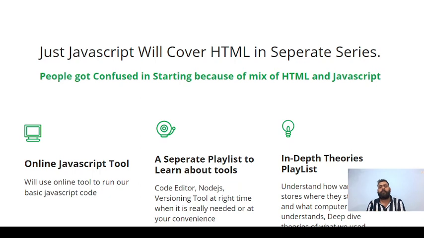So those things I'm going to deliver to you in a separate playlist, and a separate in-depth theory playlist as well, because I don't want to deliver theory to those people who want to do some practical and who want to learn the basics of the language. Theory is indeed really needed by every guy, but few people want to start with it, so that they will not get bored in the starting. If they get bored, they will leave this language. So that's why I am delivering it in a different form, so that everybody can learn it. So please bear with me, guys, if you have a problem with it.